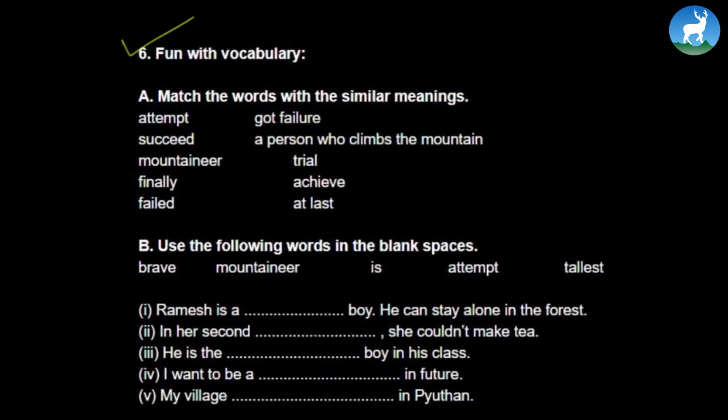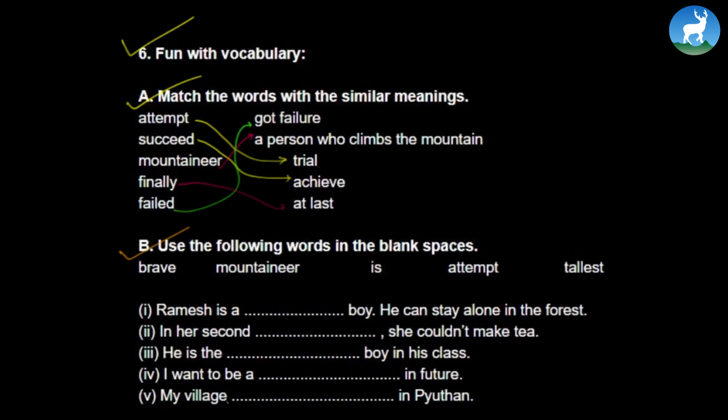More questions from the exercise. The first is called Fun with Vocabulary. Let's try this one. Match the words with similar meanings. First is attempt. An attempt means trial. Succeed. Succeed is to achieve something. Mountaineer, a person who climbs the mountain. Finally, at last. Failed, failure.